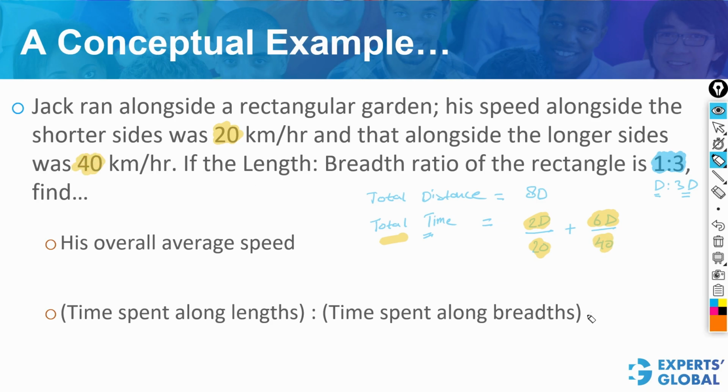So we can very comfortably solve the second question first. The ratio we are looking for is 2D by 20 ratio 6D by 40. This turns out to be 2:3. And the first question requires overall average speed, which would be total distance divided by total time. Therefore, 8D divided by this total time here. We can simplify, all the D's would get cancelled. On simplifying, this turns out to be 32 kilometers per hour.